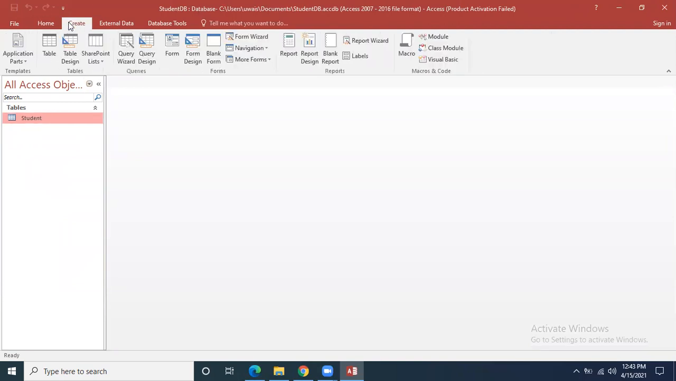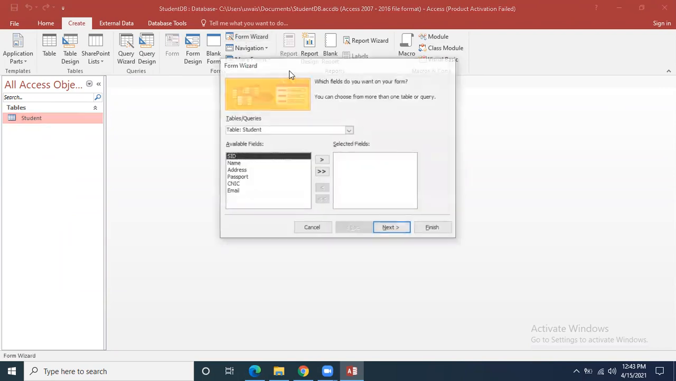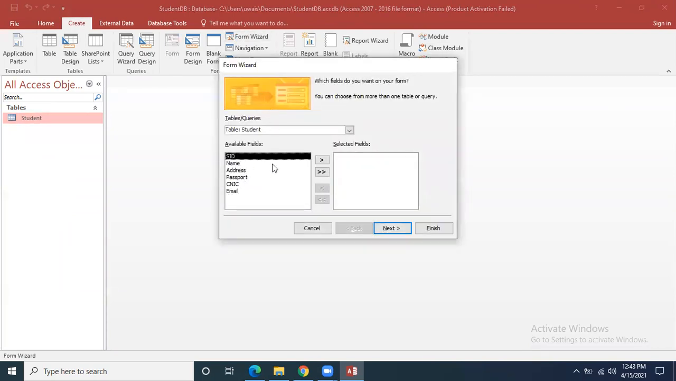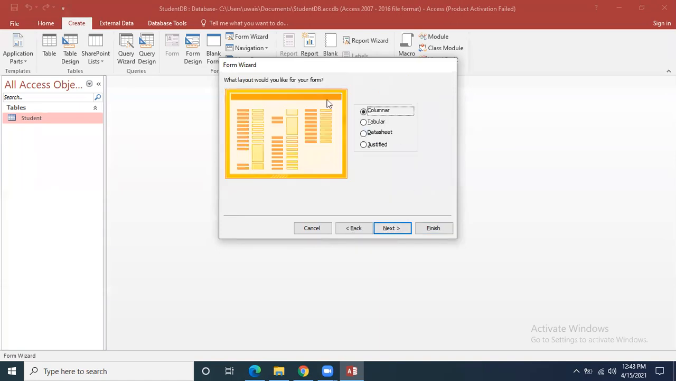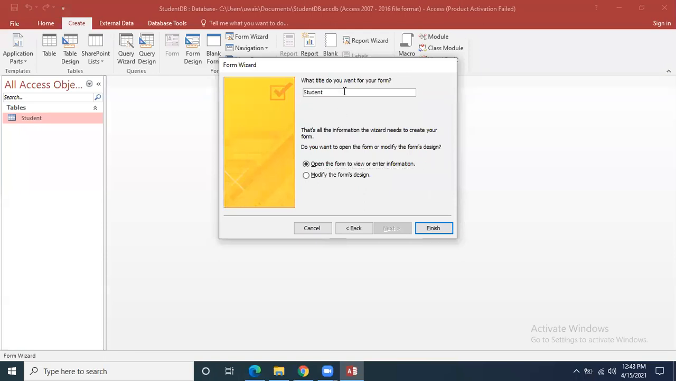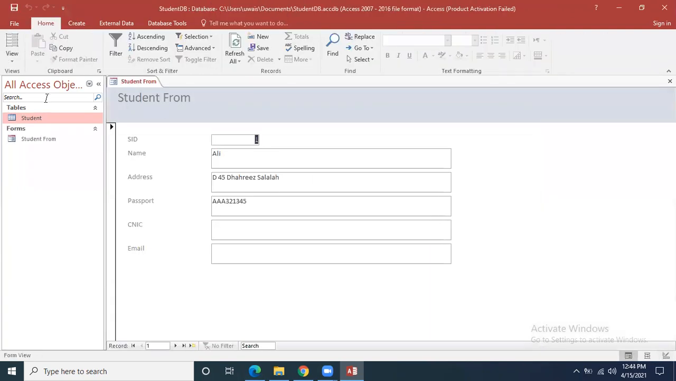If you go to create and then form wizard, see the process to create the form. If you click on student and go to form wizard, directly you can take all these fields of the student table. Click on this double arrow sign, click on the next button, and take the columnar design, let's suppose. Then this is basically the student admission form. You can see that the data has come towards the form. Now from this form we can enter data. The procedure is quite easy.